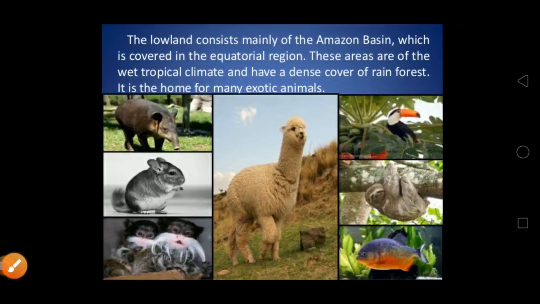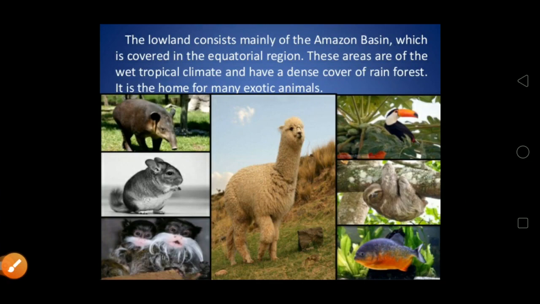Let's move. The lowland consists of much of the Amazon basin, which is covered in the equatorial region. These areas have a wet tropical climate and a dense cover of rainforest. Because of the Amazon basin, the climate is suitable for the forest to grow. That's why it has densely populated forest.